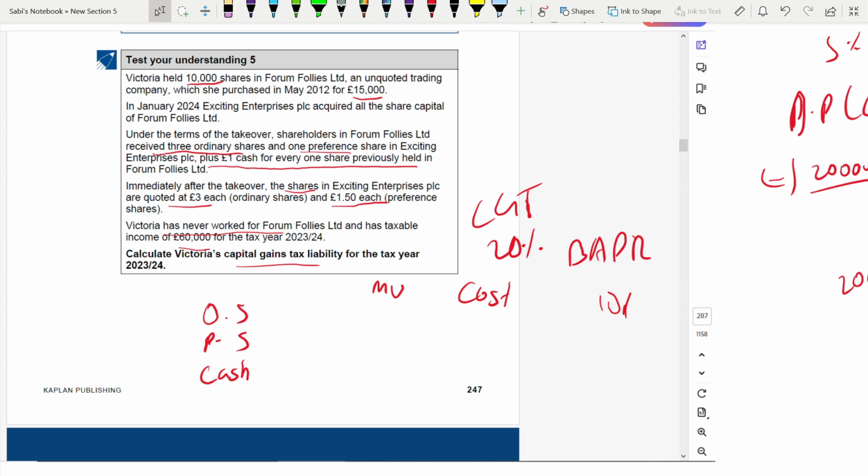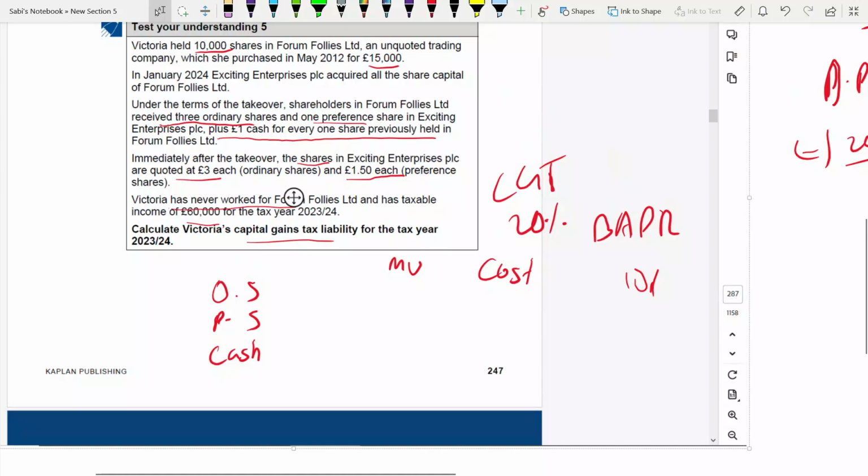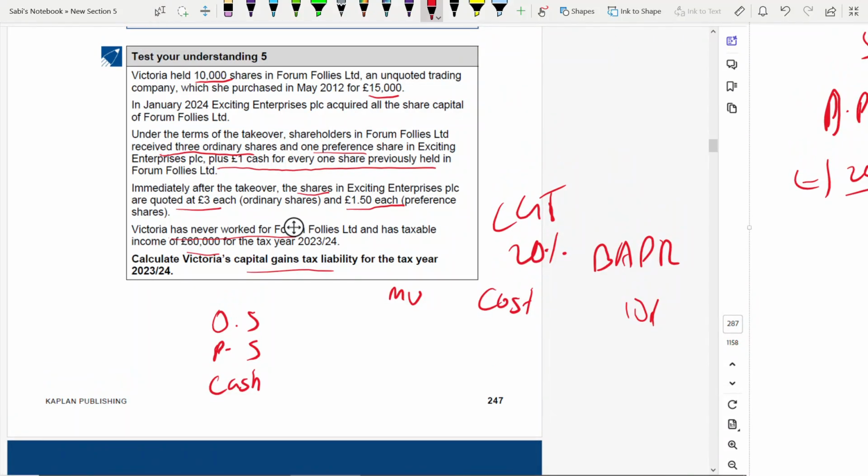See, first find the number of shares. Market value. It is 10,000 shares. They are saying they have received 3 ordinary shares, so 3 ordinary shares means there would be 30,000 shares, because 10,000 into 3. Preference there is 1, so it's 10,000 shares, 10,000 into 1. And cash would be plus 1 pound, cash for every 1 share held. So cash is also 10,000.